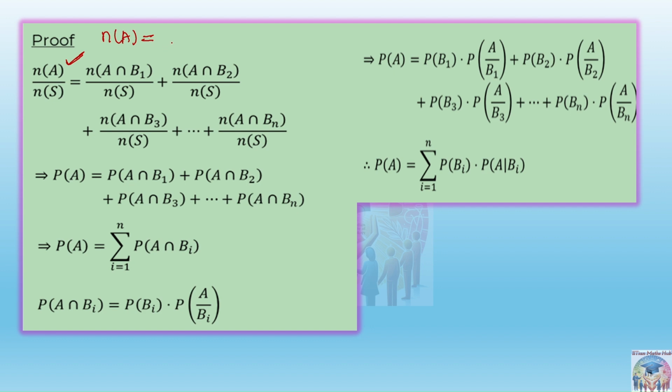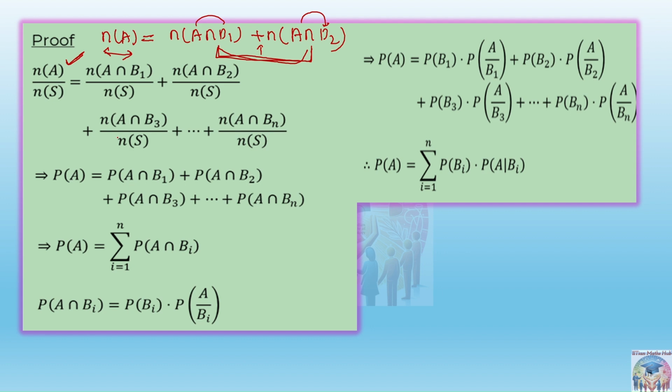Okay, suppose you are writing the probability of event A. What is the meaning of probability of A intersection B1? It means there is some portion common between A and B1, plus probability of A intersection B2, which means there is some portion common between A and B2. If we are taking the addition or union of them, these are the elements, right? So that's why we are adding. If we are adding them, then they are constituting the whole event A only.